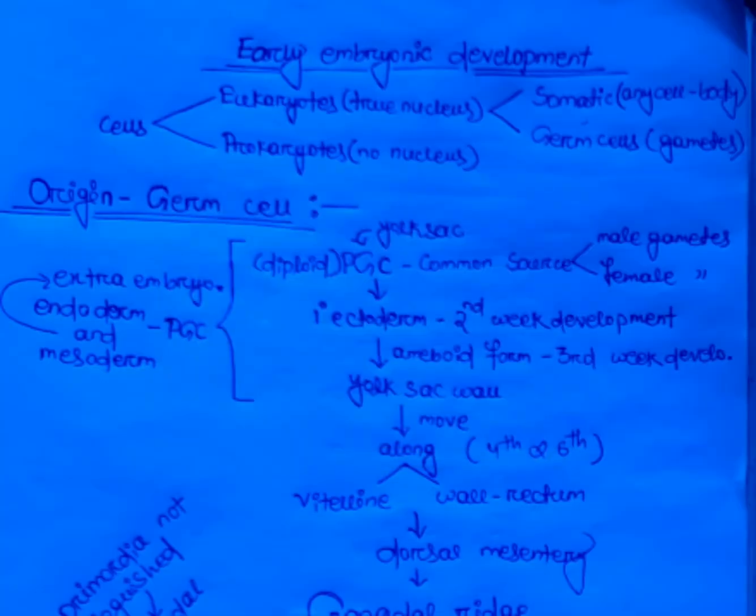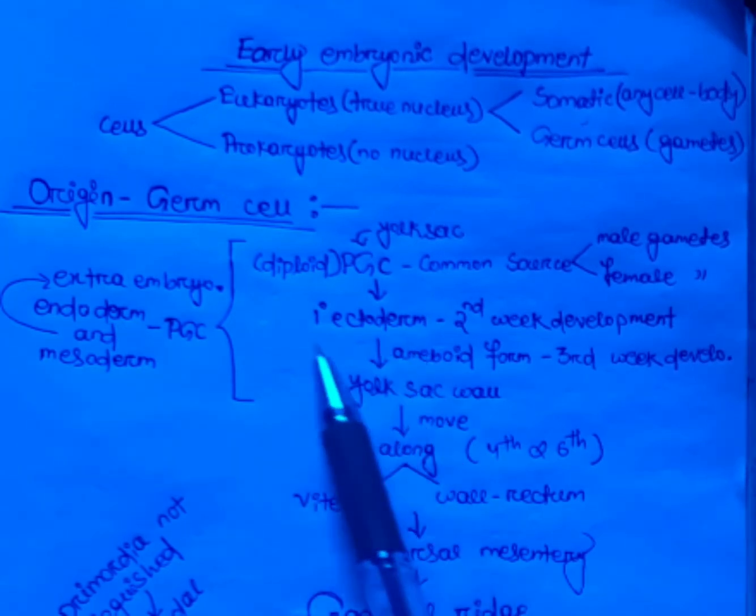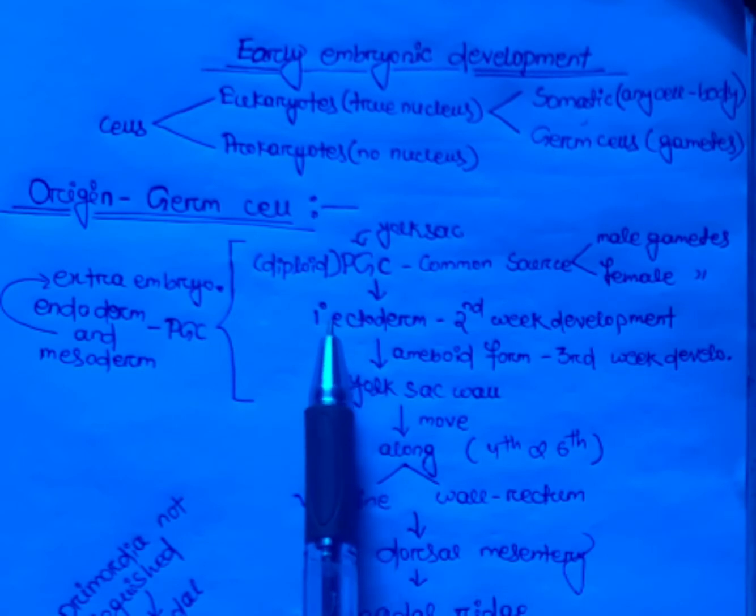Blastula means a cluster of cells whose primary germ layer is divided into two layers. One is known as ectoderm and another is known as endoderm. That ectoderm is known as primary ectoderm, and in that primary ectoderm the PGC is located.